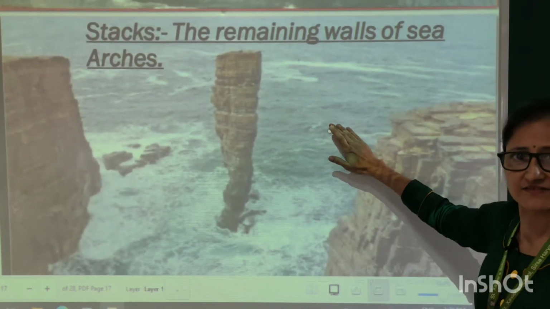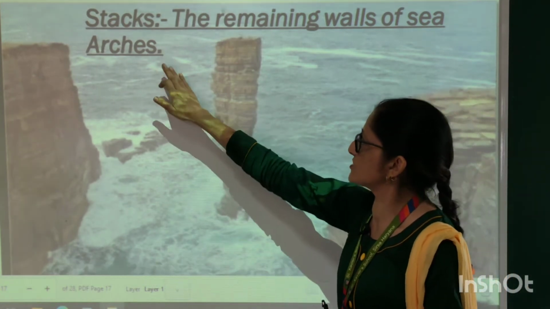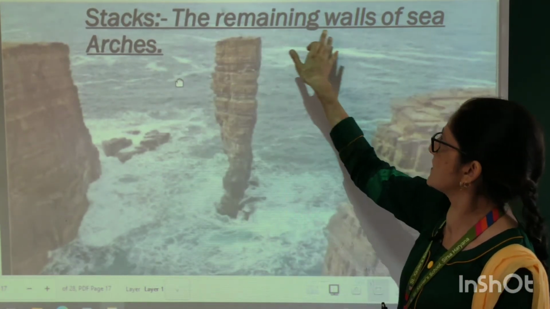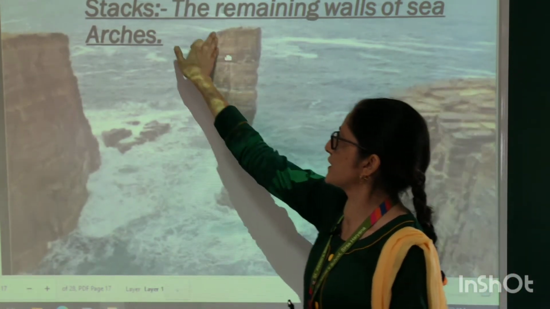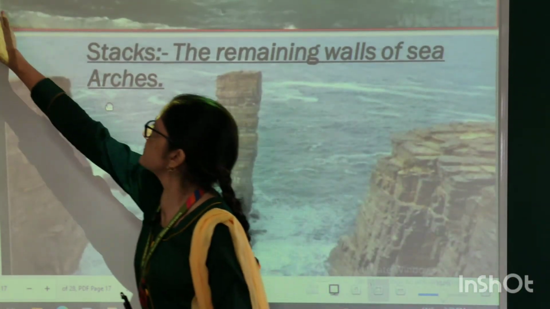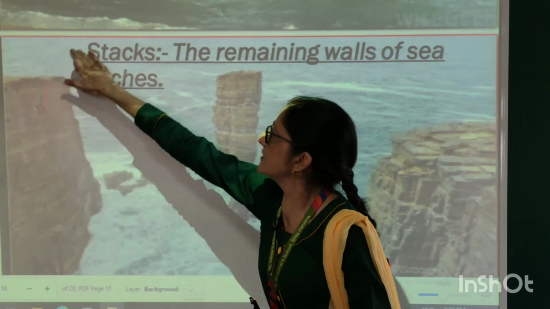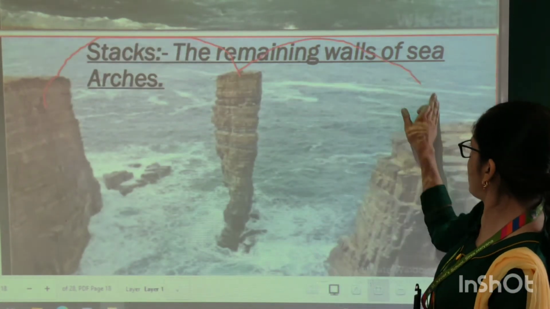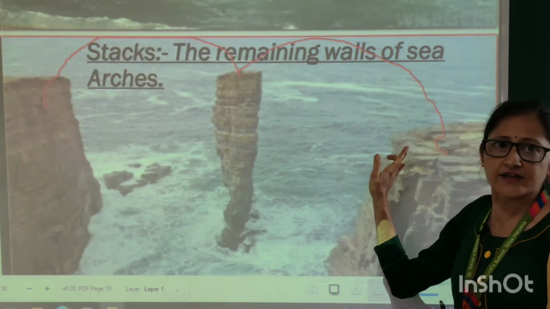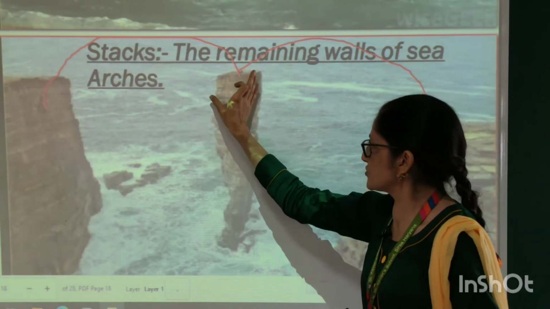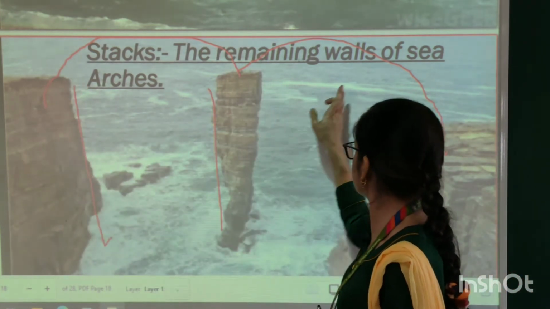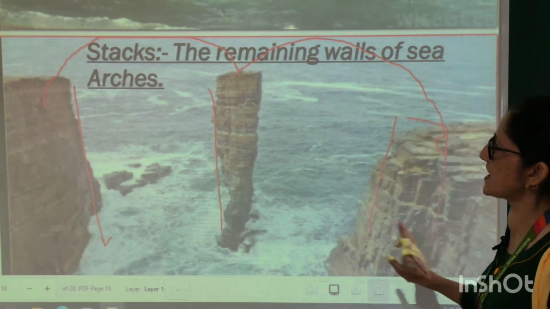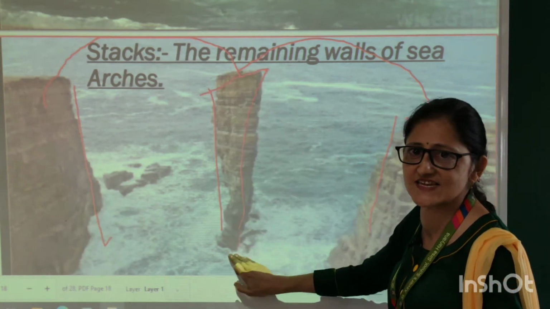Stacks. Now stacks are the remaining walls of the sea arch. When water erodes the upper portion of the arch, it gives way to standing features. These standing features are known as the stacks.